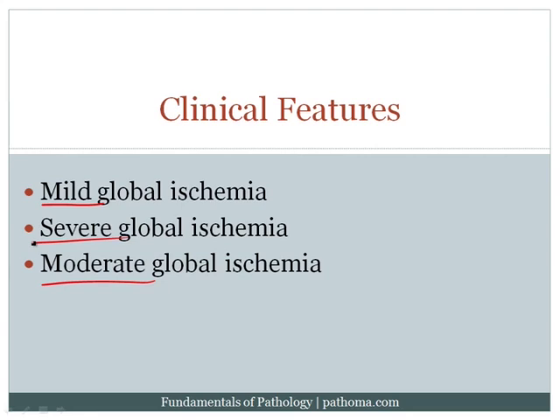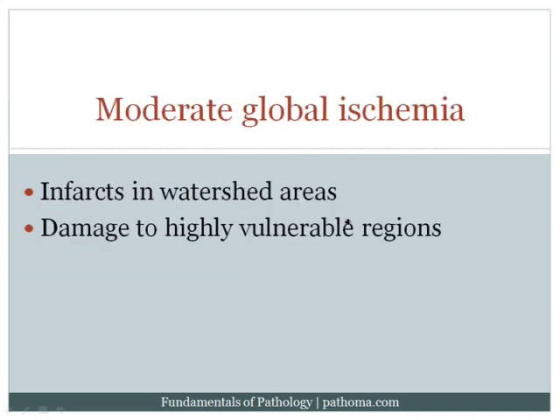In severe global ischemia, you get diffuse necrosis of the brain due to the ischemia, and the patient probably wouldn't survive. However, if they did survive, they'd go on to a vegetative state. With moderate global ischemia, you get infarcts in watershed areas. The watershed areas are those regions that are fed by the very end of a circulation. So, for example, the region fed by the very end of the anterior cerebral artery, or the very end of the middle cerebral artery. So these are watershed areas, and we can get infarctions in these areas with moderate global ischemia. In addition, we can get damage to highly vulnerable regions.